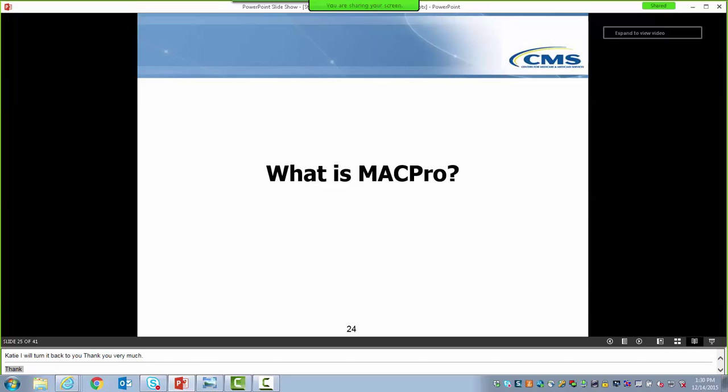Let's now look at how Health Home's quality measures data will be reported by giving a brief overview of MACPRO and the state roles for quality measures. We previously discussed this in depth during the MACPRO state roles training, so if you attended that presentation, the next few slides will be a refresher for you.